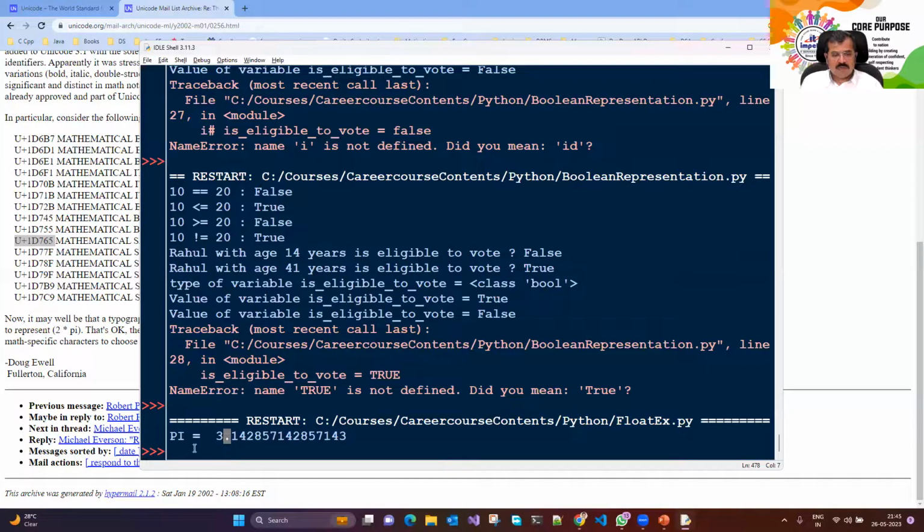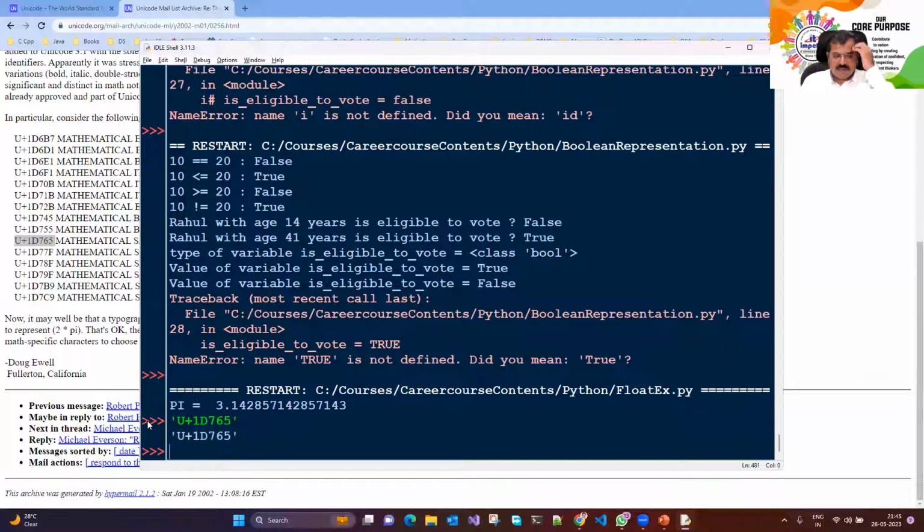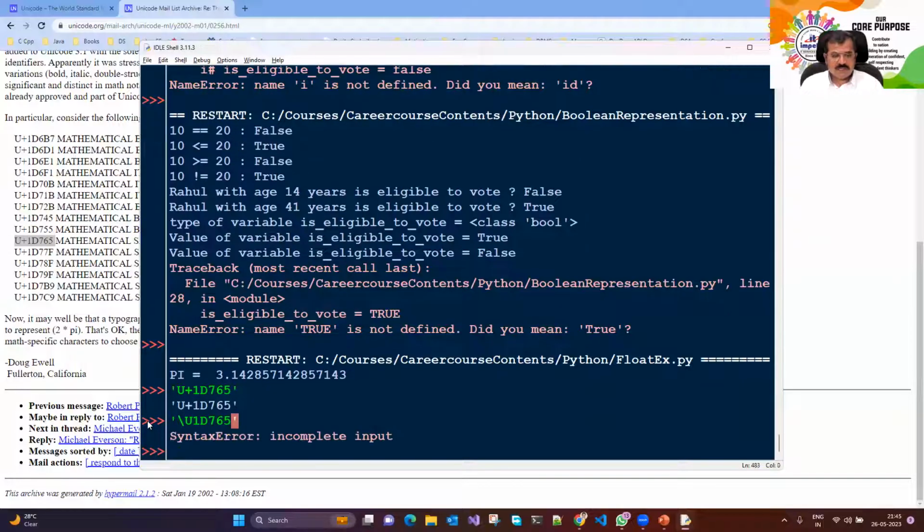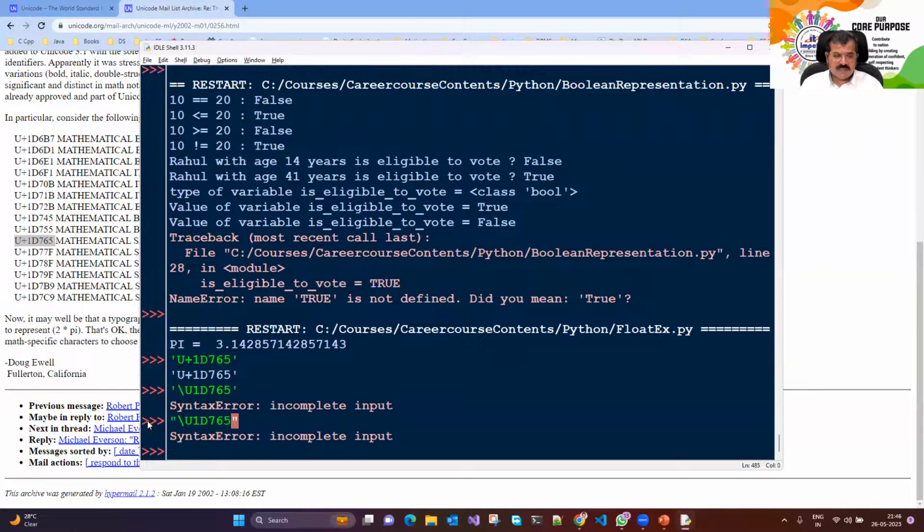Here, I say... This is your symbol, let's put it in and see. It is just displaying as it is. No change. So let us try and represent it in different ways. Slash u something something. No, this is wrong, this will not work. Okay, there's something wrong over here in the representation. Slash u, I put this in double quotes and see. No, it says incomplete input. Something is wrong somewhere. Okay, I said u plus, I said this.